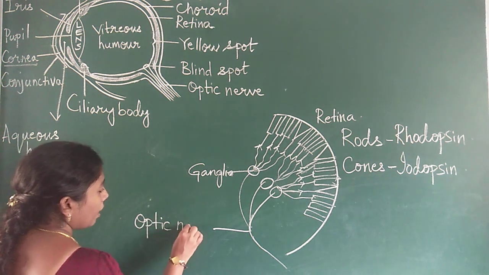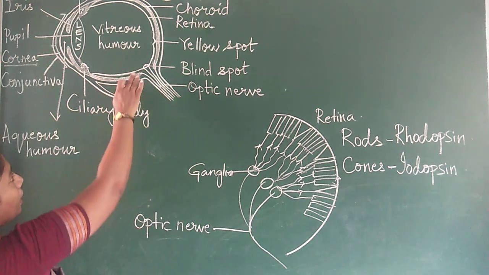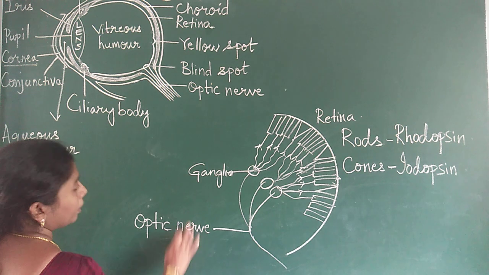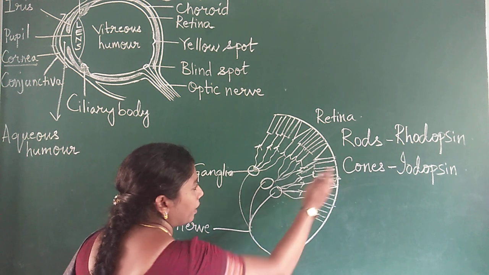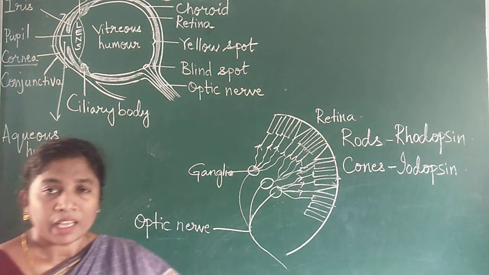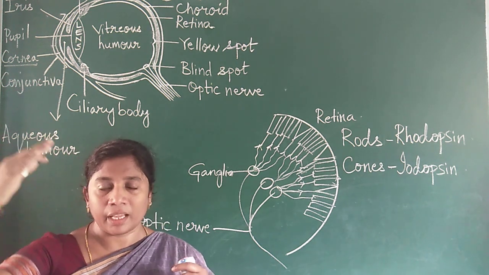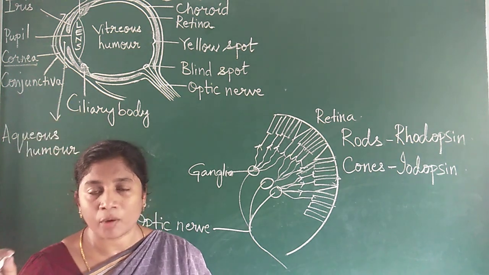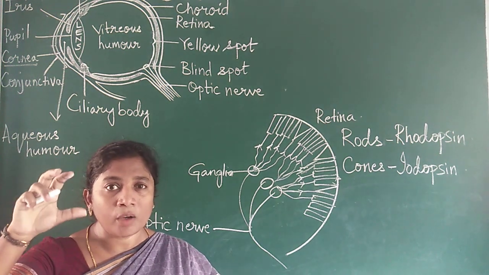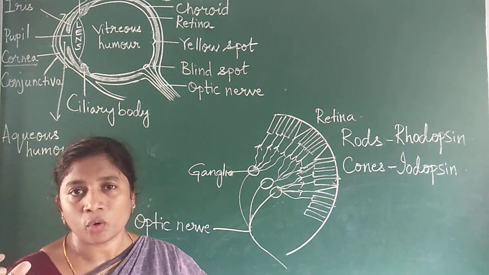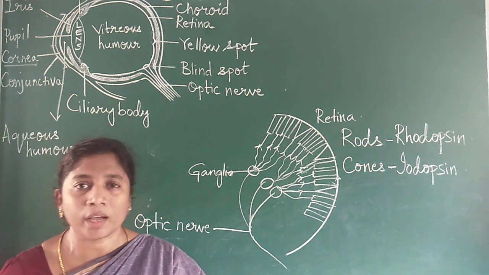Optic nerve. This is the optic nerve which leaves the eye. As soon as the image falls on the retina, electric impulses start traveling through the optic nerve and reach the brain. When you look at the diagram of the brain, there is a place for vision. So what you have visualized just now, the brain interprets, and it comes back again to the retina. That is how you know what you have seen.